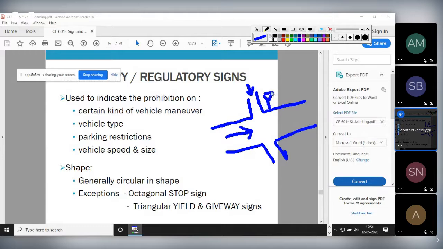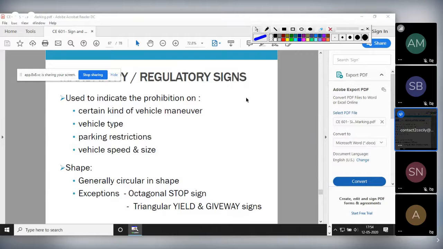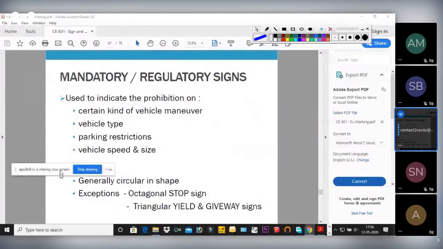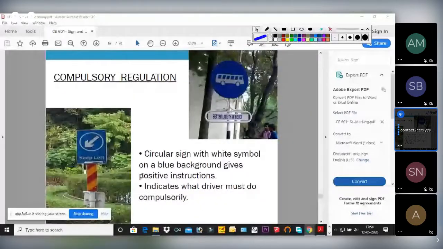So this is also one kind of mandatory. They have to follow this rule. They're asking to follow the rule. They are asking to give way to the major roads vehicles. So these are also your mandatory signboards. Mandatory signboards are of many types.